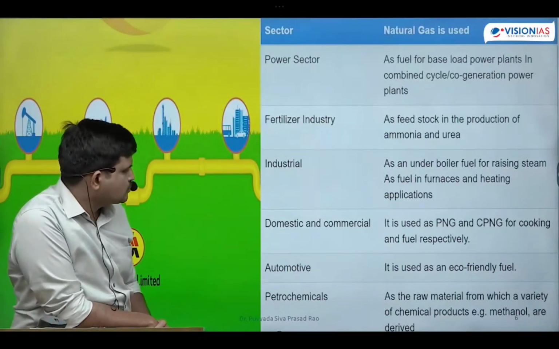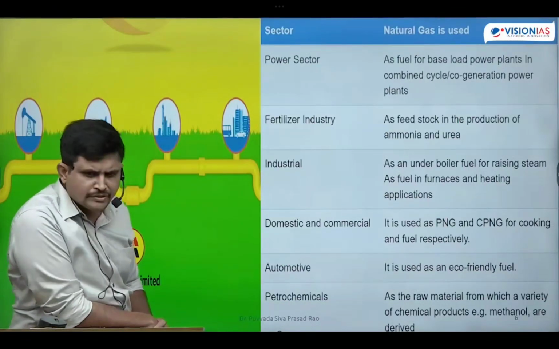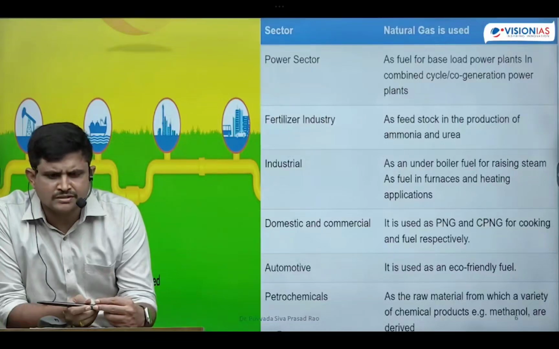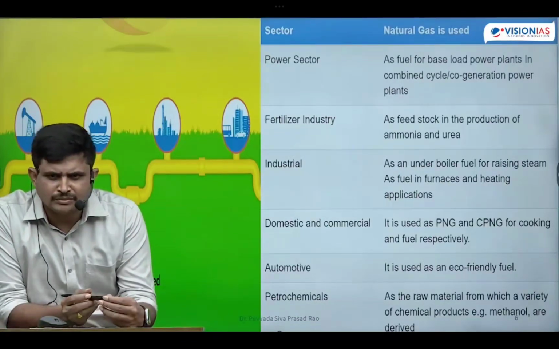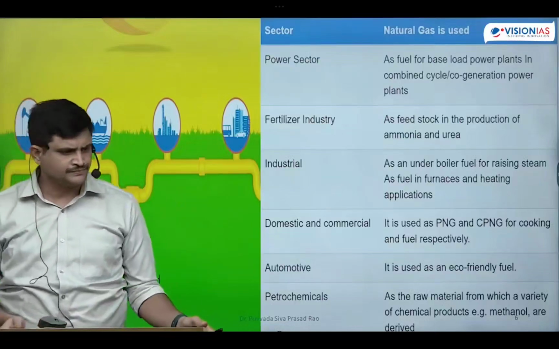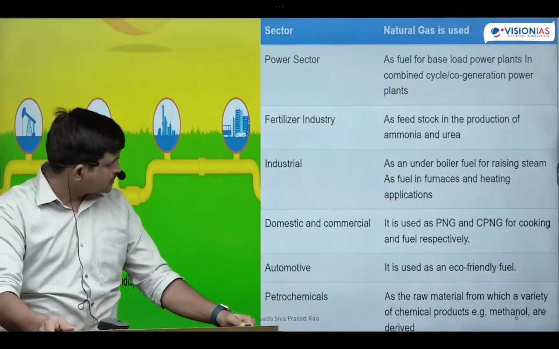Next one is in petrochemical industries, for production of methanol. Yesterday also I gave you this in sources of methanol, natural gas. Did you remember that? Yes. In petrochemical industry for the production of methanol. Okay, no?